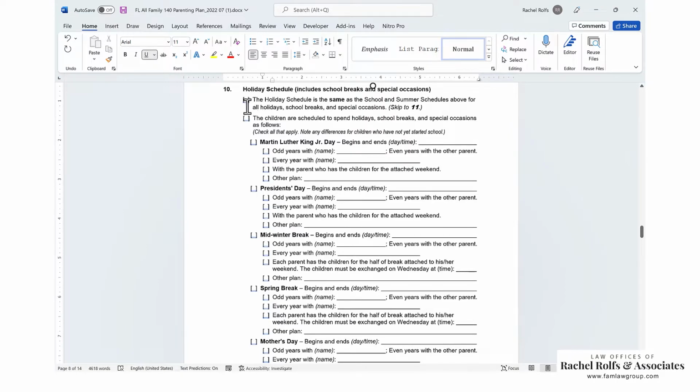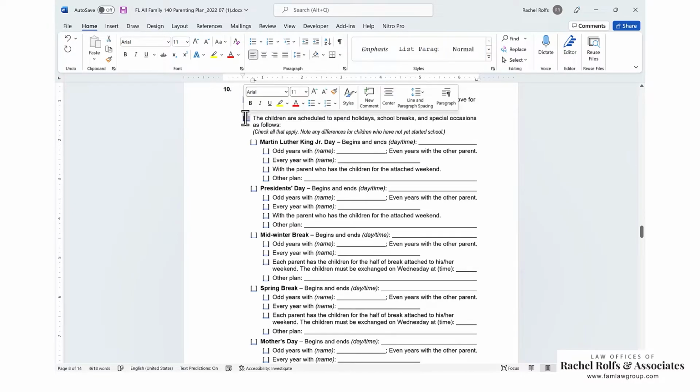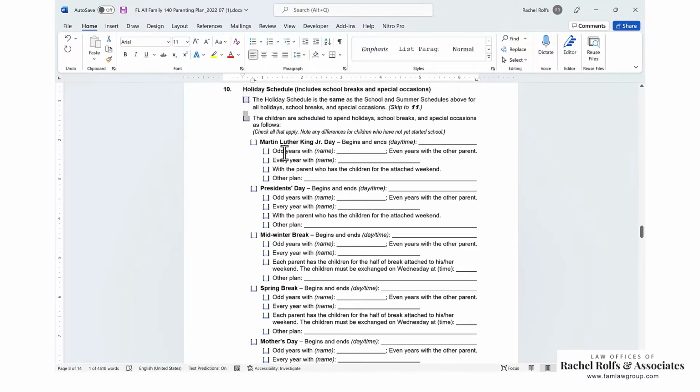Section 10. The holiday schedule is the same as school and summer schedules, or the children are going to spend the holidays as follows. So the second section, of course, is the most common. You really only do the holiday schedule is the same if you maybe have a 50-50 plan and you just want them to fall where they fall, or if you have a very limited parenting plan where one parent doesn't really see the children. So normally you're going to check this box and you're going to set these out.